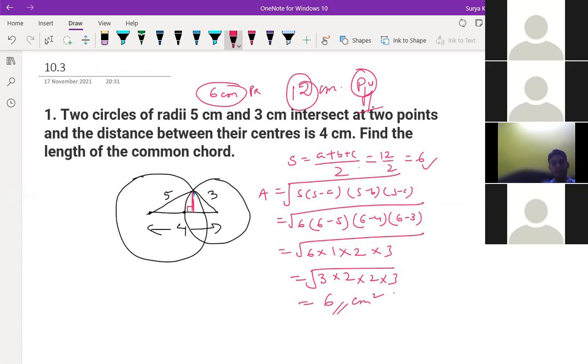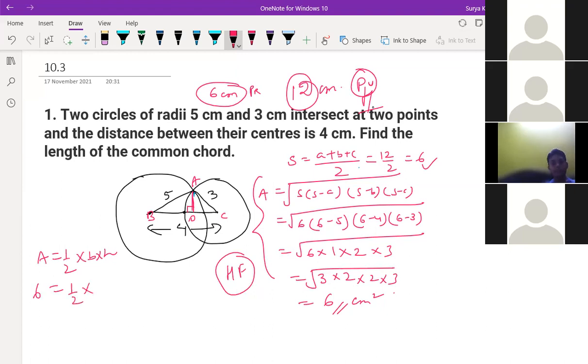Now see, I'm writing here A, B, C, and suppose this is O. So the area is 6 centimeter square. This is the area by Heron's formula, right? And now we are finding the area by half base into height. The area will remain the same. Area is not going to change.